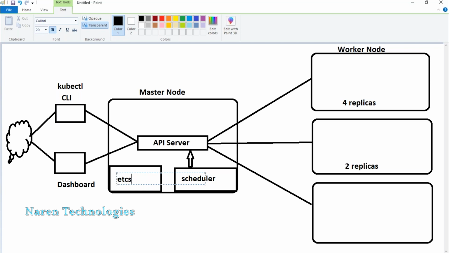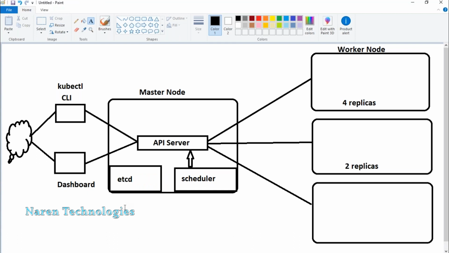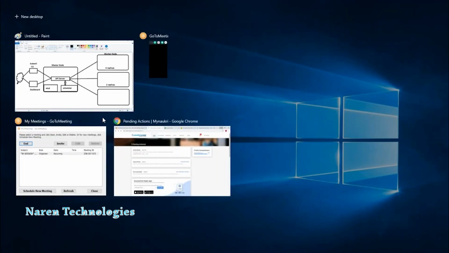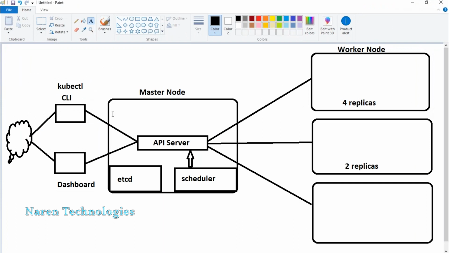You call it HCD, but you can also call it etcd. Remember, etcd is more or less like a storage for Kubernetes, where all the worker node status will be stored. The cluster status, how many nodes you have, what is the status, all the information will be maintained in etcd.